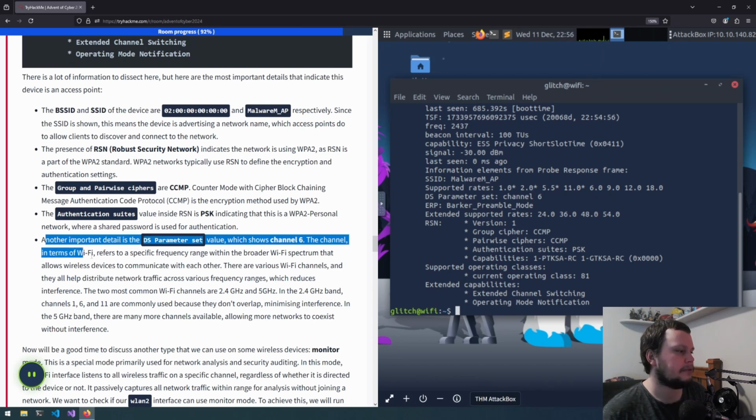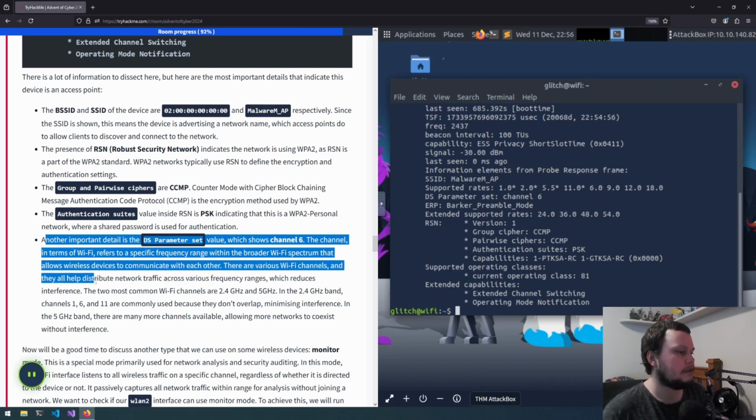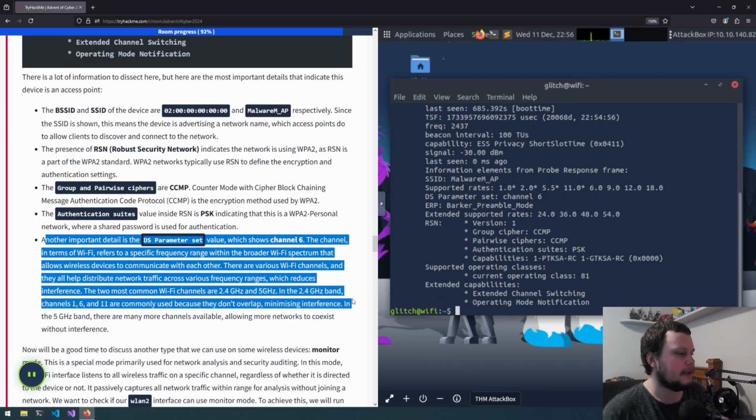The channel in terms of Wi-Fi refers to a specific frequency range within the broader Wi-Fi spectrum that allows wireless devices to communicate with each other. There are various Wi-Fi channels, and they all help distribute network traffic across various frequency ranges, which reduces interference. The most common Wi-Fi bands are 2.4 GHz and 5 GHz. In the 2.4 GHz band, channels 1, 6, 11 are commonly used because they don't overlap, minimizing interference, and in the 5 GHz band, there are more channels available, allowing more networks to coexist without interfering.